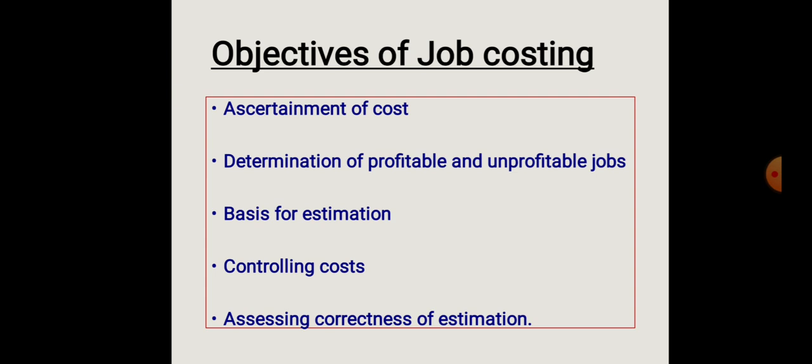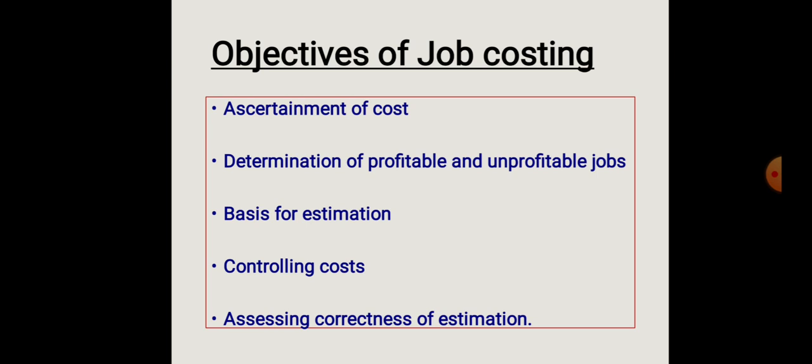What are the main objectives of calculating the cost of each job? First one, ascertainment of cost. The cost of each job is ascertained separately. This helps in finding out the profit or loss on each individual job. Ascertainment of cost is very important to know the profit or loss on each particular job.